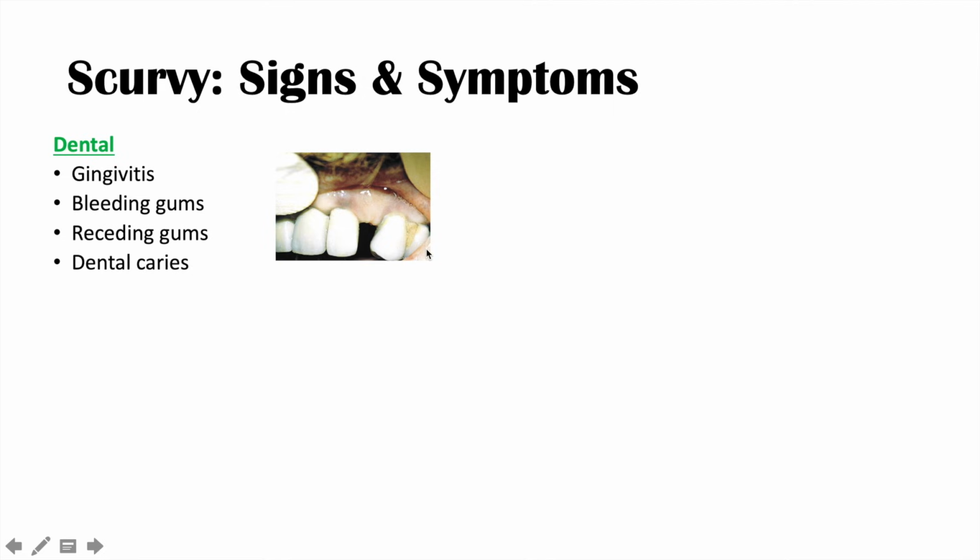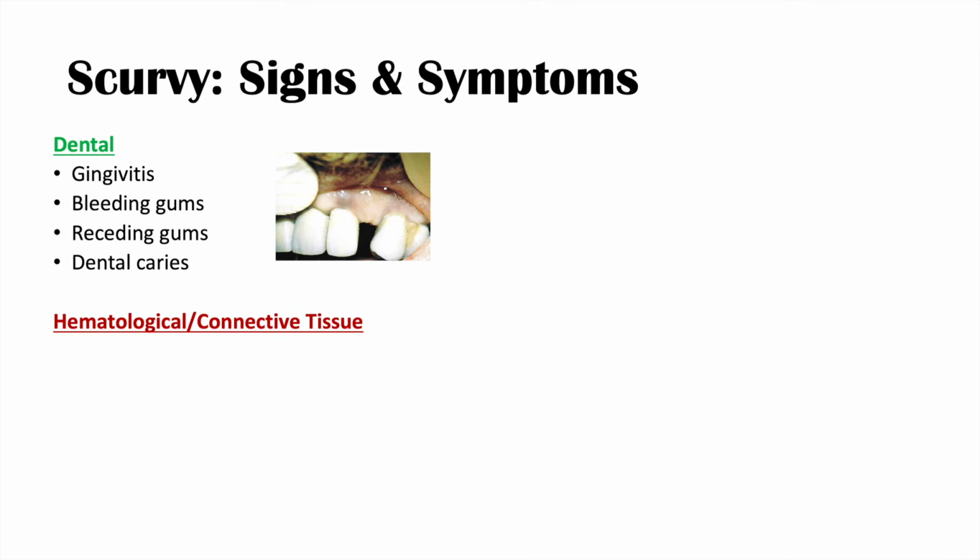And this is again because of that requirement of vitamin C for collagen synthesis. A lot of this, the dentin in teeth and other structures, are synthesized and made with collagen. So if we don't have proper collagen production, we're going to have issues with these structures.